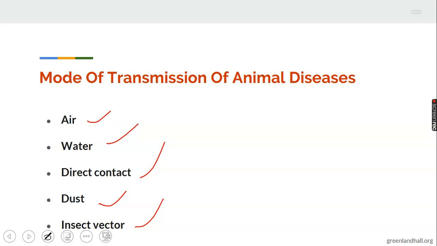Direct contact is under contagious disease, dust is infectious disease, and insect vector is as well a means of transmitting farm animal disease. Let's take note of this mode of transmission of animal disease. Different diseases are spread through these means. I believe we'll be looking into these diseases that are transmitted through these means.